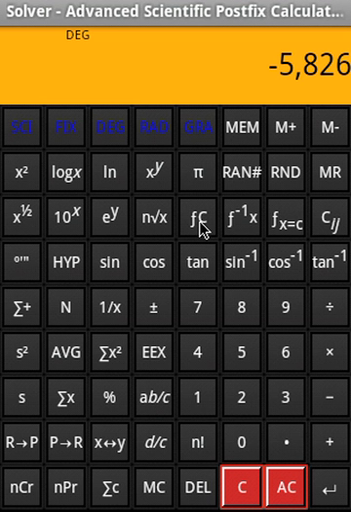So with this we have covered Solver along with the Advanced Scientific Postfix Calculator. Thank you very much.